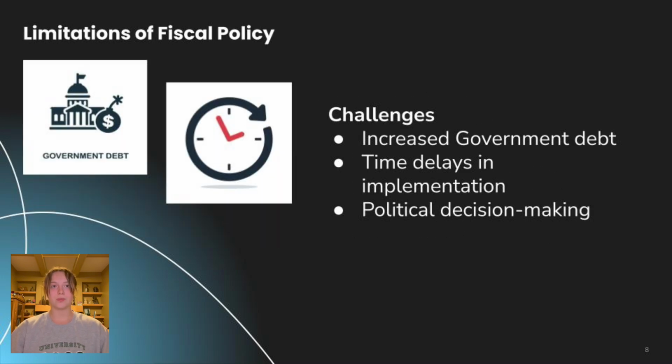However, fiscal policy also has limitations. One issue is rising government debt, since large stimulus programs require significant public spending. Another limitation is timing. Fiscal policies can take time to design and implement, which may reduce their effectiveness if the economy changes quickly.